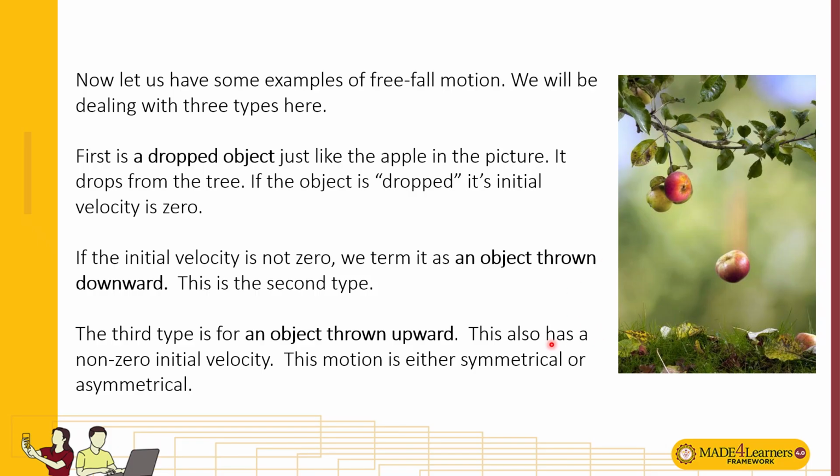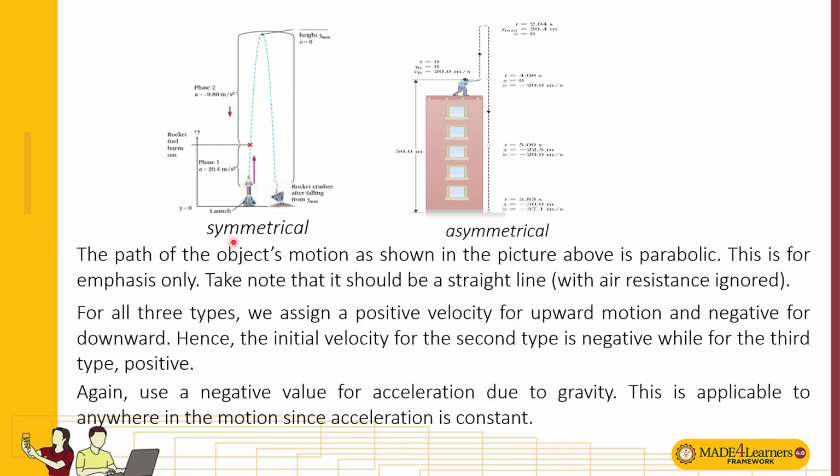The third type is if the object is thrown upward. Since there's a pull of gravity, after reaching a certain height it goes back to the ground, or to the point where it was thrown, and possibly it can reach the ground. So it's either symmetrical or asymmetrical depending on the case. This is a symmetrical type of motion.